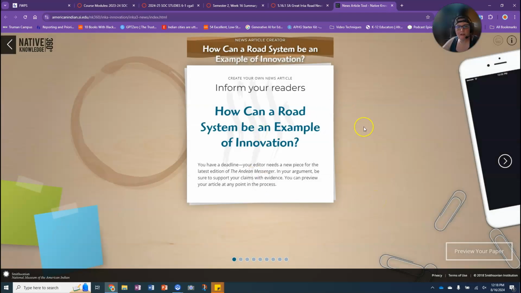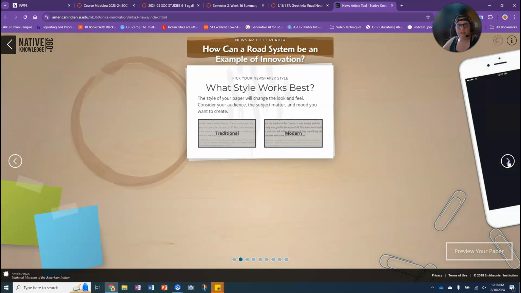Okay, and you're going to write an article. How can a road be a system? How can a road system be an example of an innovation? And what it says here, you have a deadline. Your editor needs a new piece for the latest edition of the Andean Messenger. So that's a newspaper. In your argument, be sure to support your claims with evidence. You can preview your article at any point in the process. Over here we've got a little arrow. I'm going to click that, go to the next page.